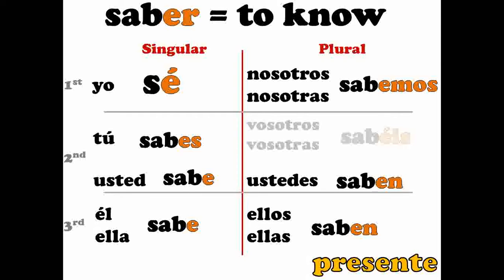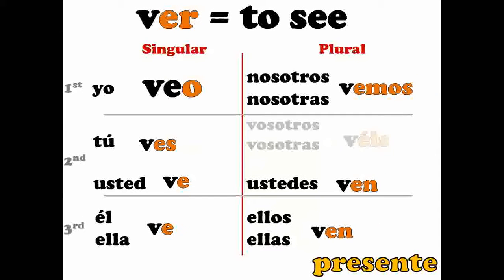Yo sé, I know. If you're raising your hand, yo sé or yo no lo sé, I don't know it. I don't know this fact. And then veo is only super irregular because there's nothing else like it. It's not really crazy irregular. You just keep that E on, instead of taking it off like you would with a normal ER verb. Veo, yo veo. I see.